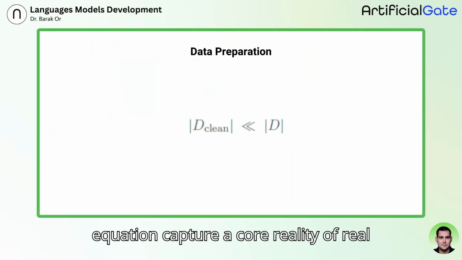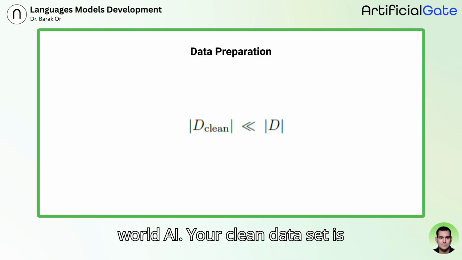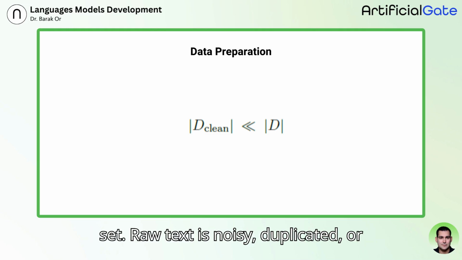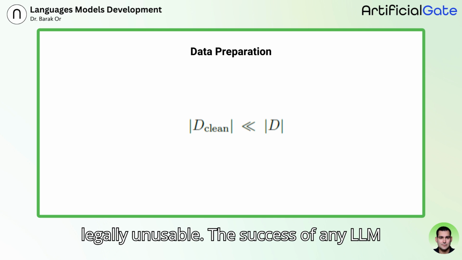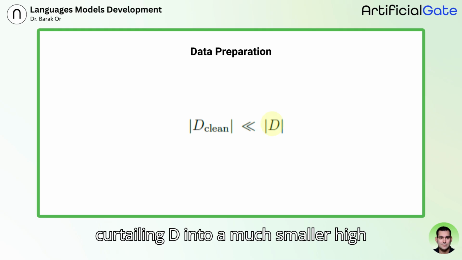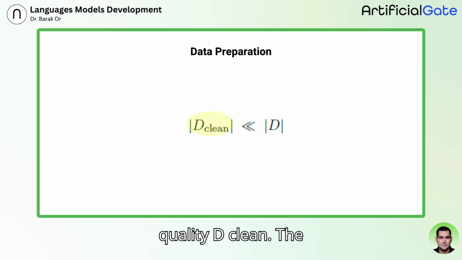This equation captures a core reality of real-world AI. Your clean dataset is always much smaller than your raw dataset. Raw text is noisy, duplicated, or legally unusable. The success of any LLM project begins with aggressively curtailing D into a much smaller high-quality D clean.